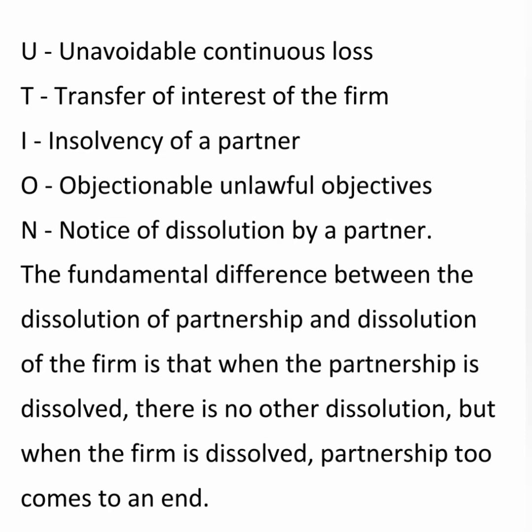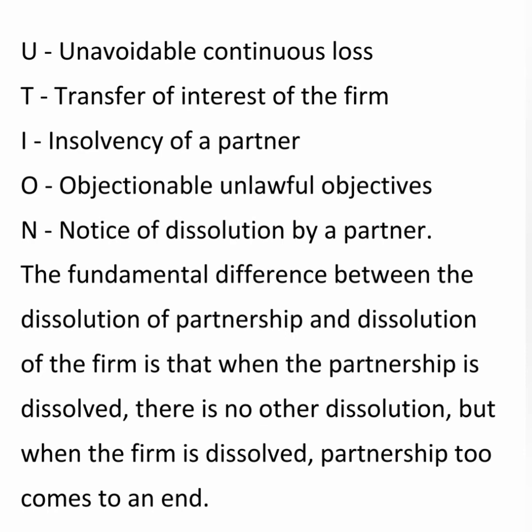Next, I for insolvency of a partner. When a partner becomes insolvent, normally the partnership comes to an end. It gets dissolved. O for objectionable, unlawful objectives. That is, if unlawful objectives are practiced in a partnership form of organization, normally it comes to an end.